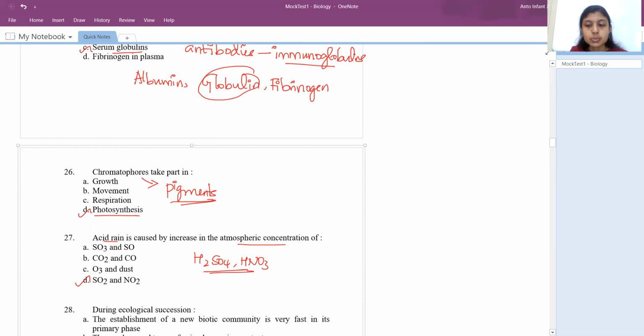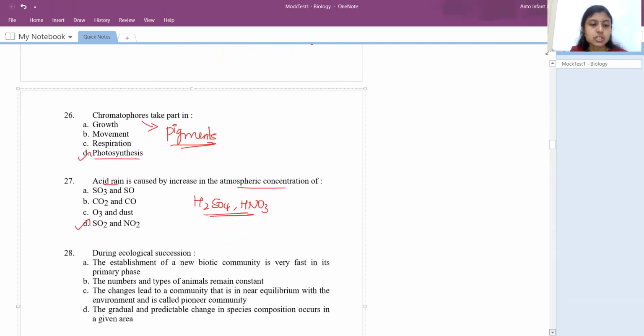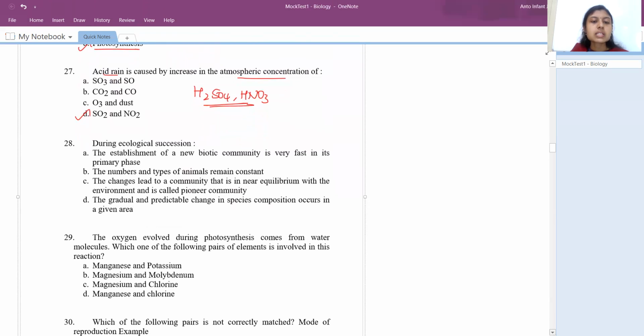Okay, right. So next question is, during ecological succession. What does ecological succession mean? Establishment of a new biotic community very fast in its primary phase? No. When a new community is forming, it won't be very fast, it would be slow, because there won't be formation of even soil. Soil formation itself will take millions of years, followed by the next kind of plants. You will have starting from hydric to mesic form or xeric to mesic form. It takes longer time, right? So this won't be the answer.